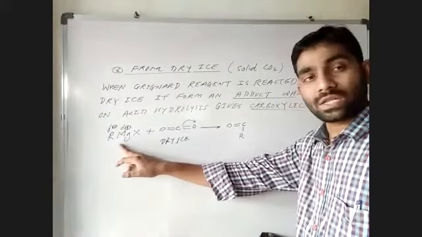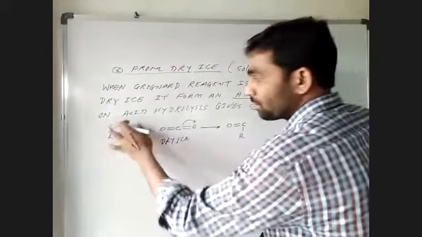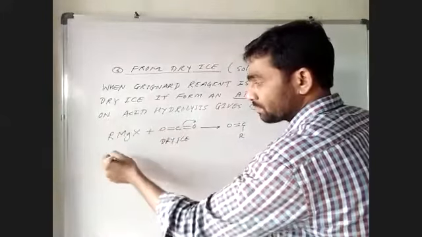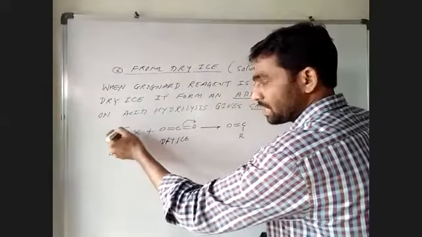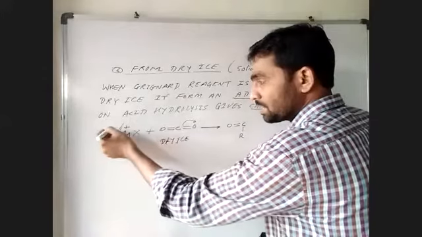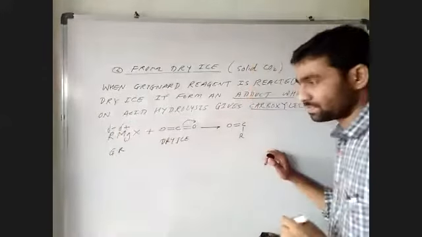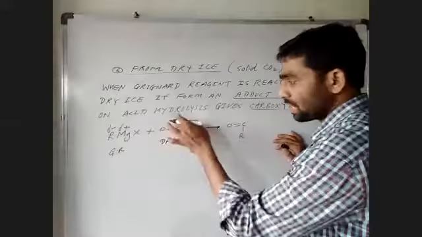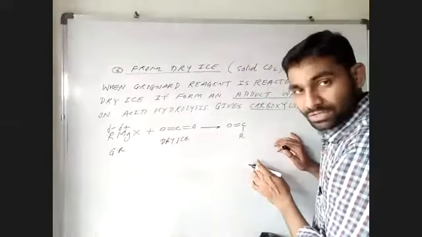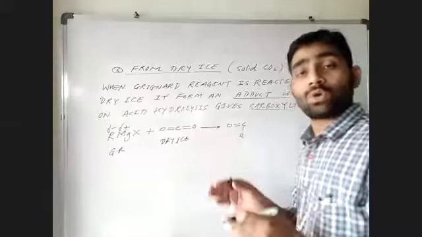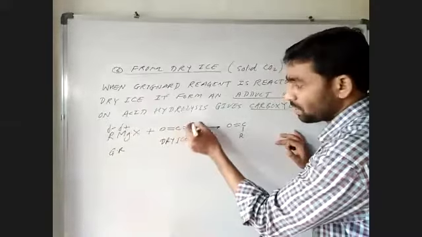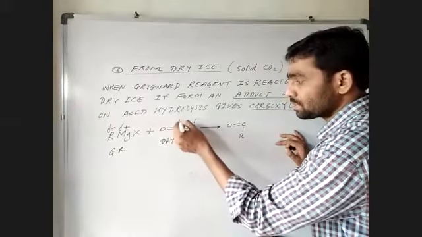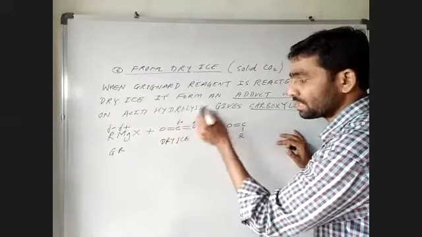This is a Grignard reagent, and we know that in this Grignard reagent the magnesium carries a delta positive and the R group carries a delta negative charge. And we also know this carbon and oxygen are polar in nature. Due to this polarity of carbon and oxygen, this bond also becomes somewhat polar.